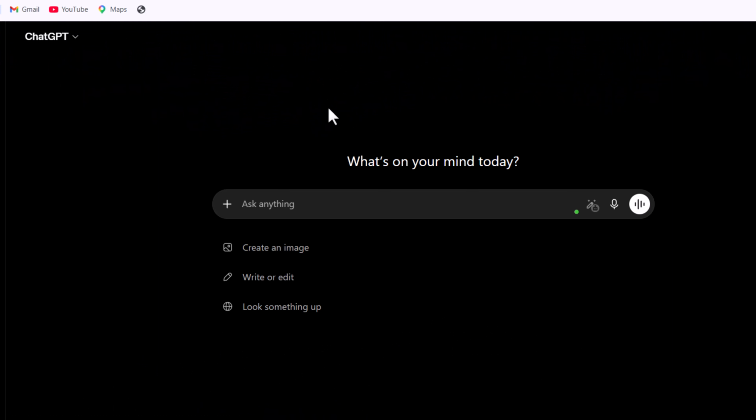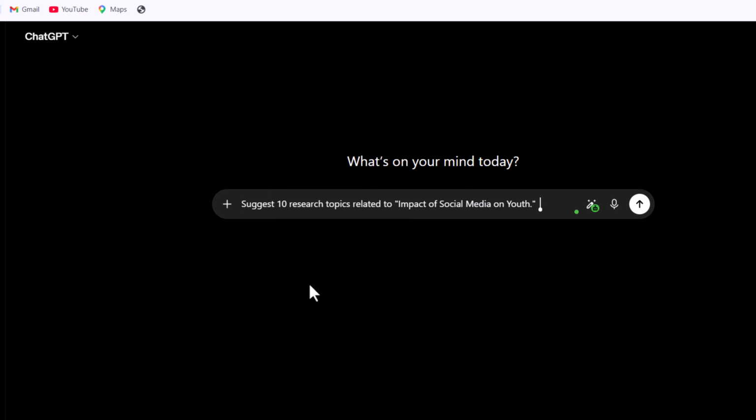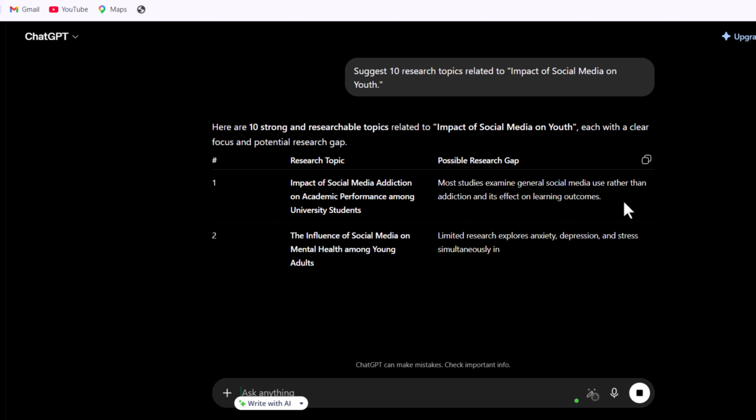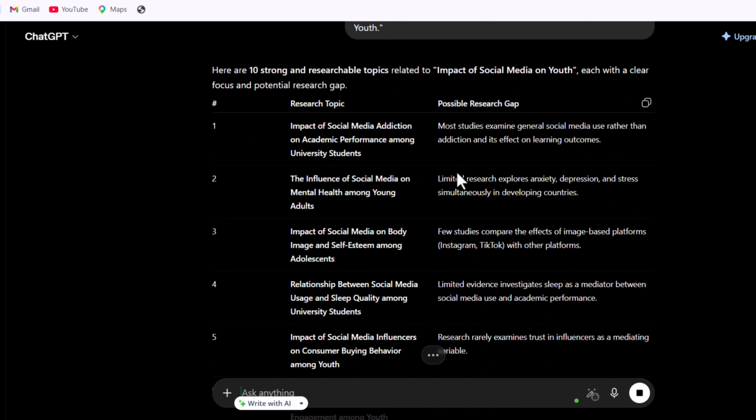Tool 1, ChatGPT, research topic generation. First, open ChatGPT and ask, suggest 10 research topics related to impact of social media on youth. If your goal is to publish in a high-impact journal, these topics currently offer strong research opportunities.